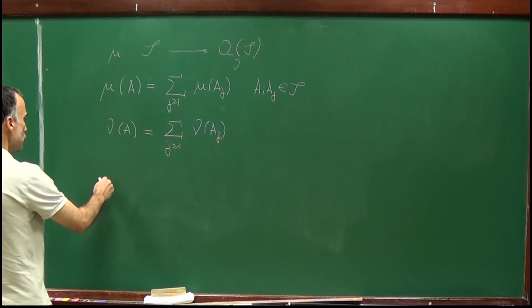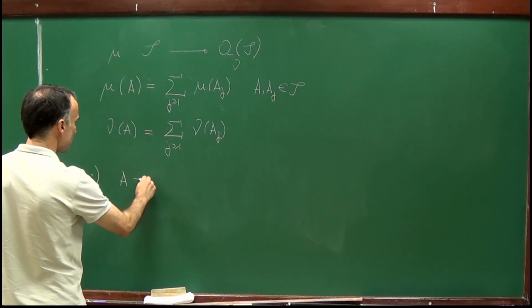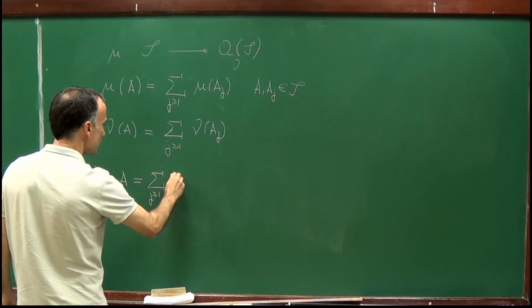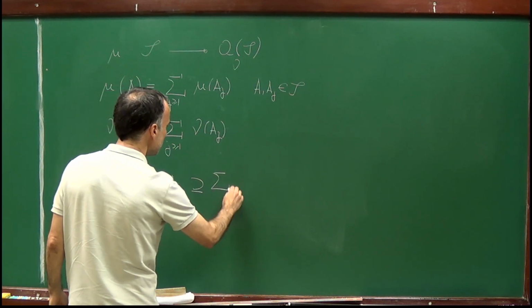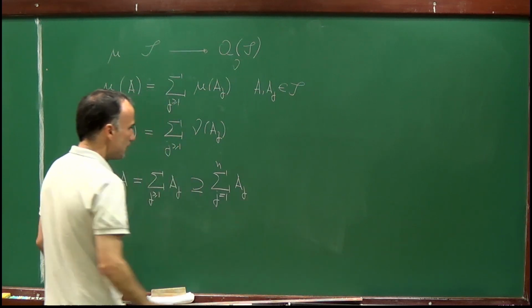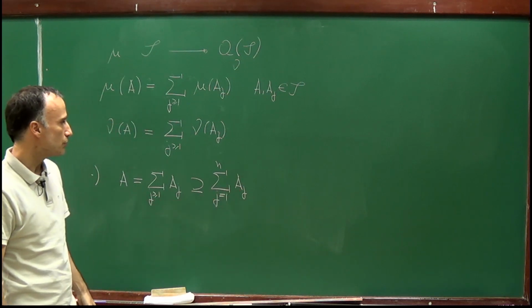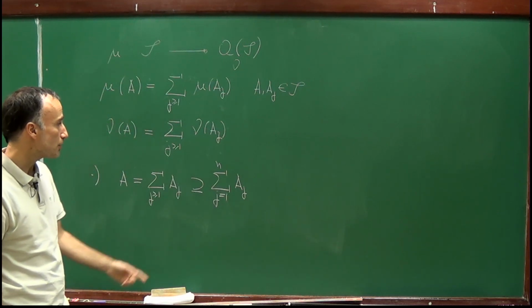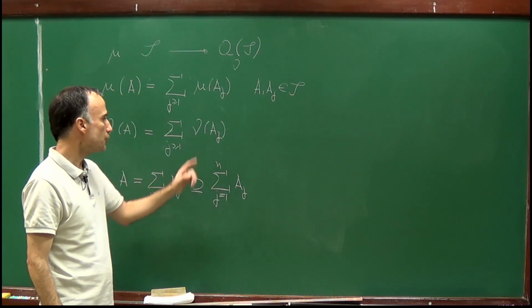So this is the goal of this lecture, and what I claim is that there is an inequality which is always true. So to see that, well, I know that A is equal to the disjoint union of A_j. Well, but this certainly contains the finite union of A_j for j from 1 to n. Now observe that this set belongs to the algebra because it's a finite union of elements of the algebra, but it might not belong to the semi-algebra. So this is why I introduced nu.